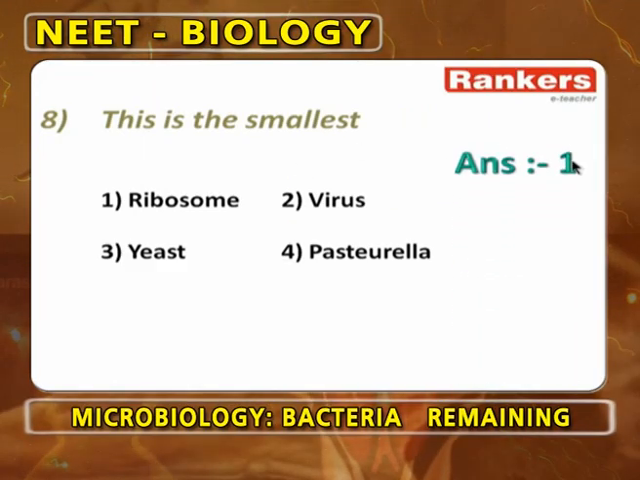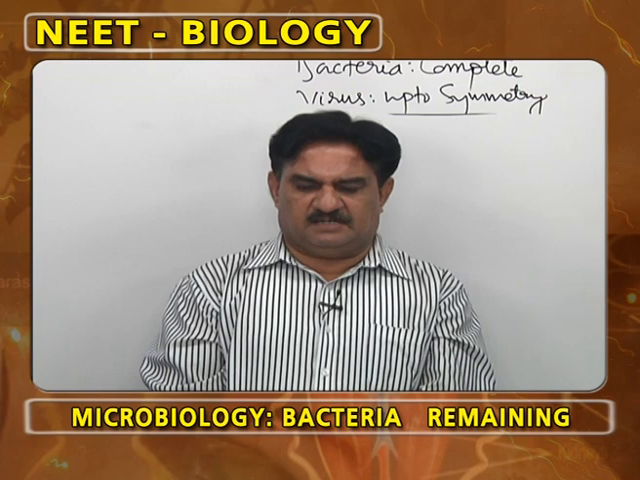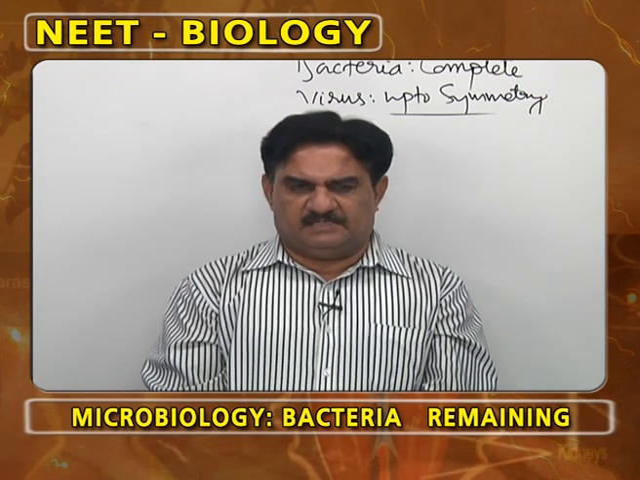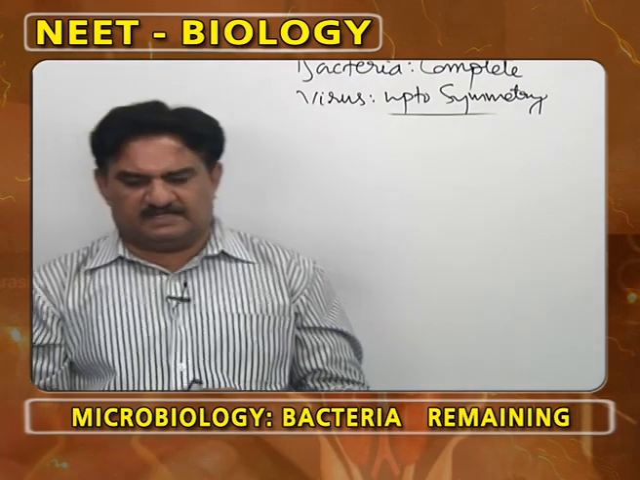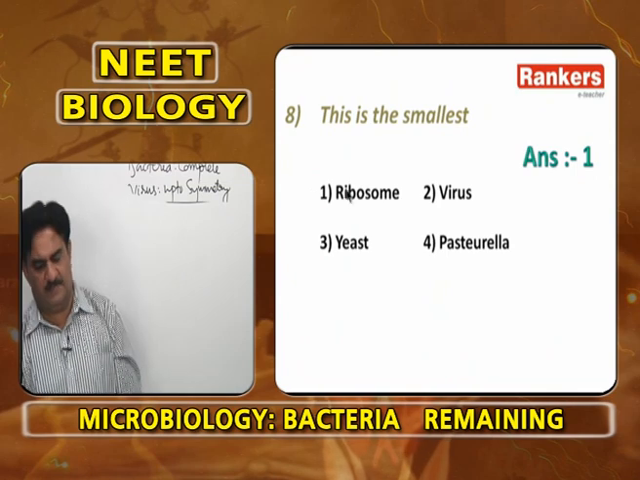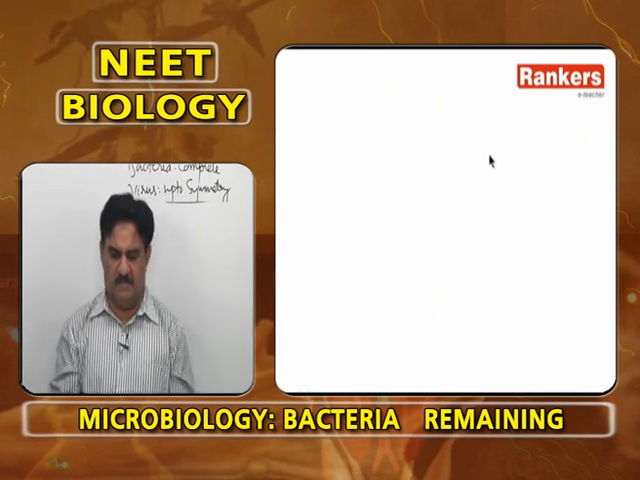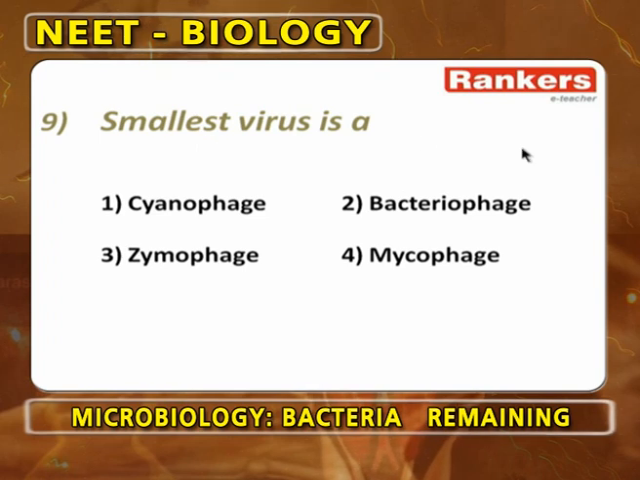The smallest one regarding the structures: ribosome, virus, yeast and Pasteurella. In this, the smallest one is ribosome. Ribosome is smallest, next is virus, next is Pasteurella and finally yeast. So, the first is ribosome. Next, the smallest virus is